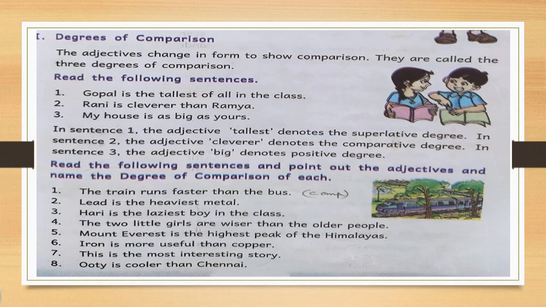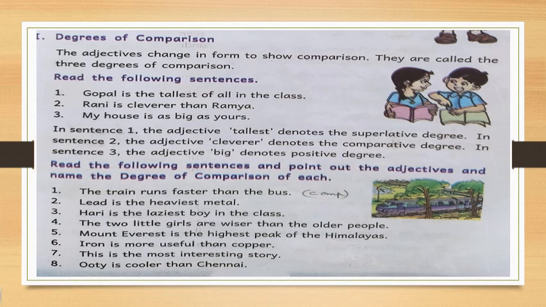Then the second one, Rani is cleverer than Ramya. That means both are clever, but Rani is cleverer than Ramya. Ramya is not as clever as Rani. That means Rani is cleverer than Ramya. There is a comparison between these two girls. Okay. So here the degree is the comparative degree. Here we are comparing two girls, so it is comparative degree.